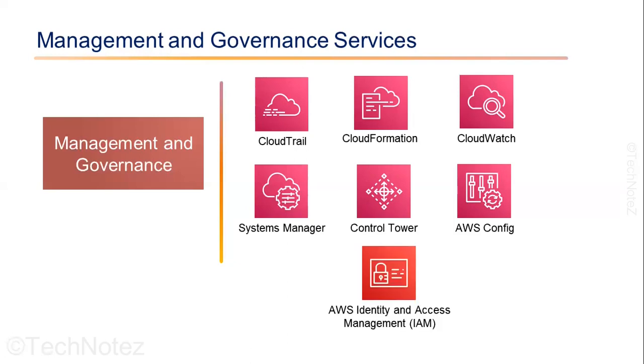Identity and Access Management Service. This service provides granular control over user access to AWS resources. You can create policies that define who can access specific resources and what actions they can take.